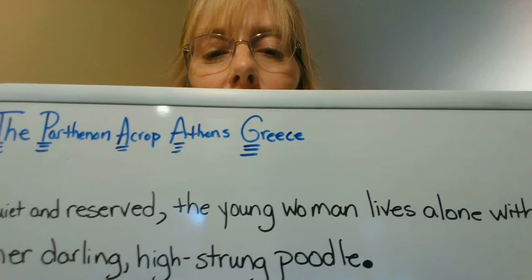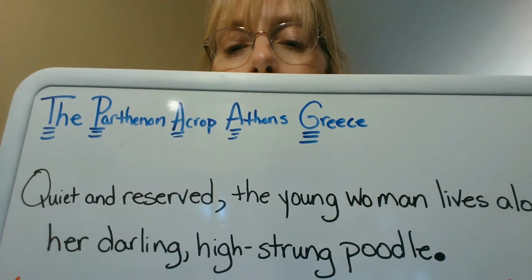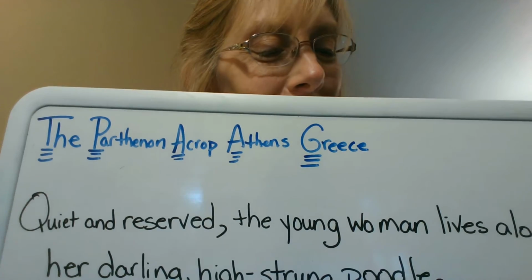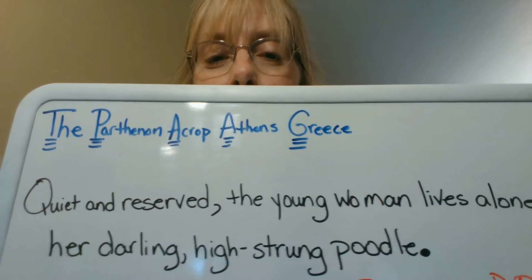So, quiet and reserved, comma. The young woman lives alone with her, I can't read it upside down, with her darling, high-strung poodle. Good job. All right, next section is parts of speech, nouns, and today we're reviewing direct objects and indirect objects.